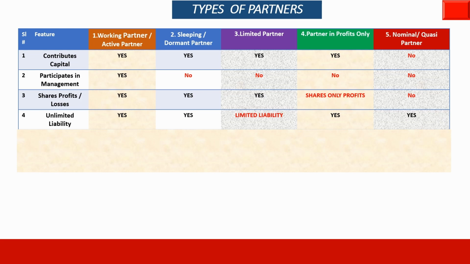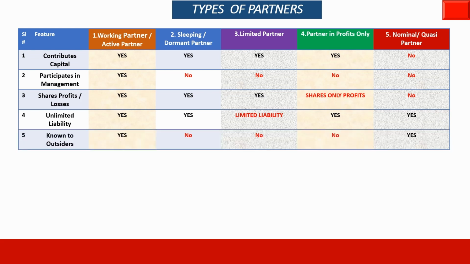Liability is limited in respect of limited partner. In all other cases it is unlimited. To the outside world, partners who are known and visible are working partner and nominal partner. The mutual rights of partners are decided by the terms of partnership.